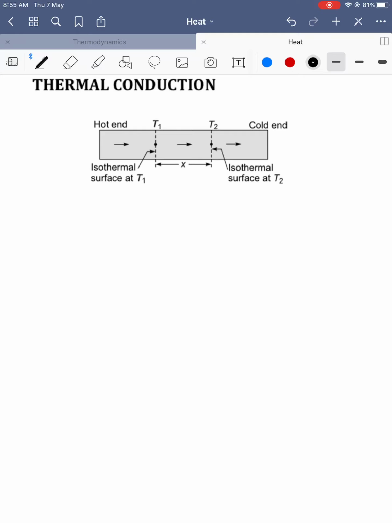So, heat flow rate. Generally when we discuss heat flow rate, it is Q by t. I am noting it as H, the amount of heat transferred per time, Q by t. H is proportional to the temperature difference.